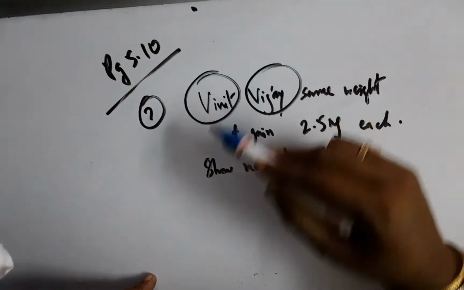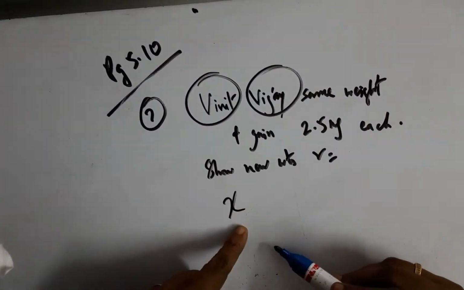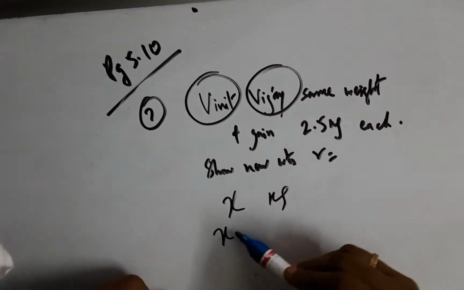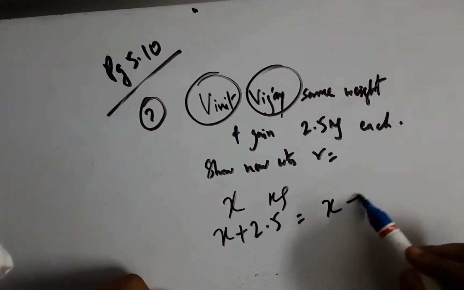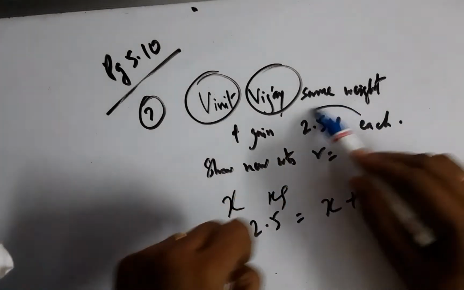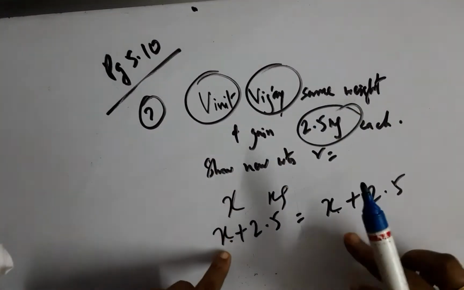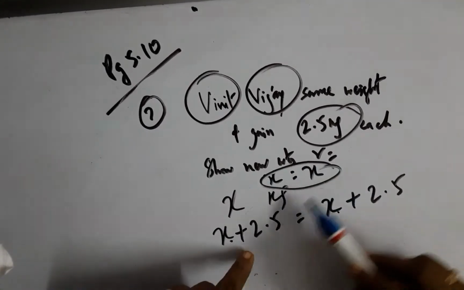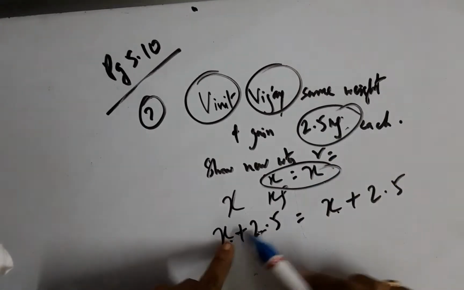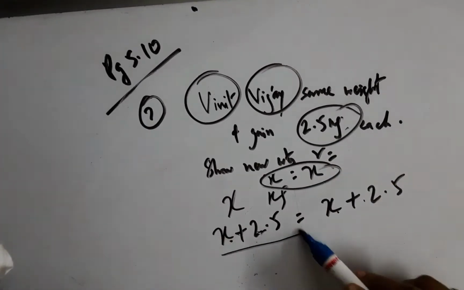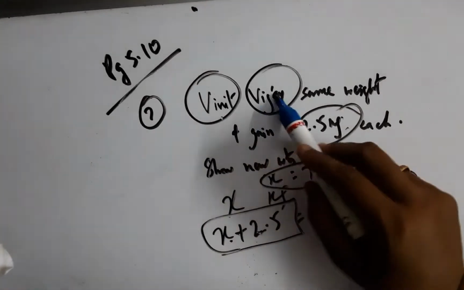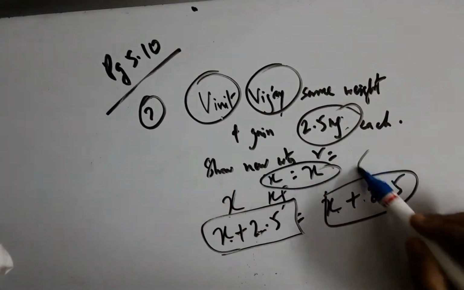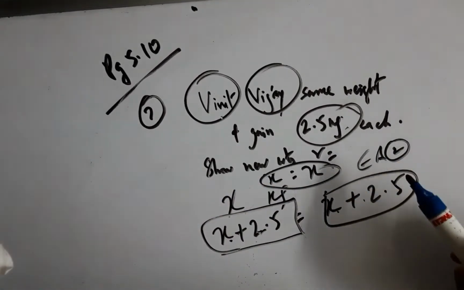There are two persons, Vinitha and Vijay. They are of same weight, so the weight can be x kgs. They gain 2.5 each. If this person gains 2.5, the other person will also gain 2.5. If equals are added to equals, the wholes are equal, because previously they are of same weight. The same is added to both sides, so the wholes will be equal. Therefore, weight of Vinitha is equal to weight of Vijay. And here we are supposed to write Euclid's axiom 2 completely.